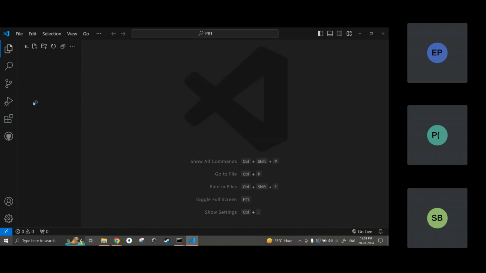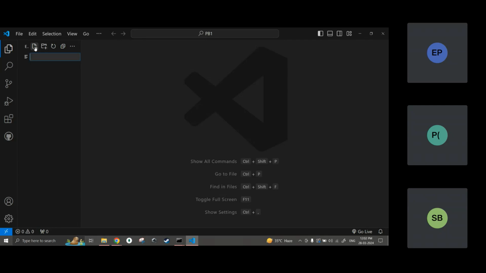Here I can see on the left hand side nothing is there. It is blank. That means no files are created inside this. So the next thing I need to do is create a file. Here we have a new file option, new folder option. If you want to create a new folder, you can, no problem. If you want directly a file, you can create a file. If you want to create a file inside a new folder, you create the new folder first, then inside that new folder you create a new file. It is your wish.